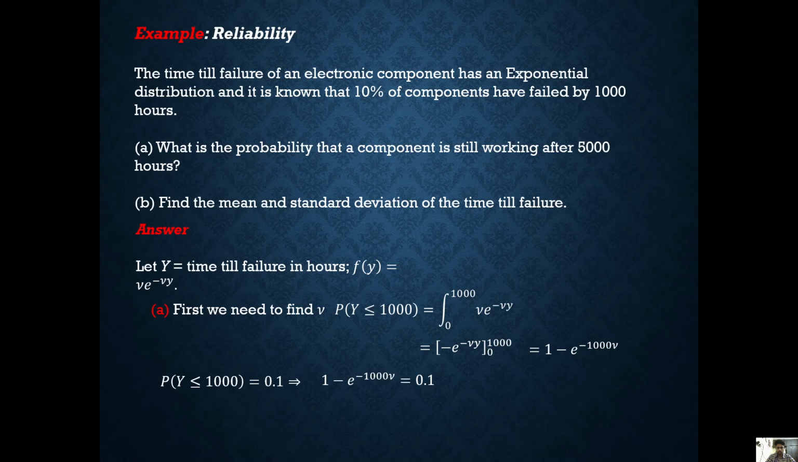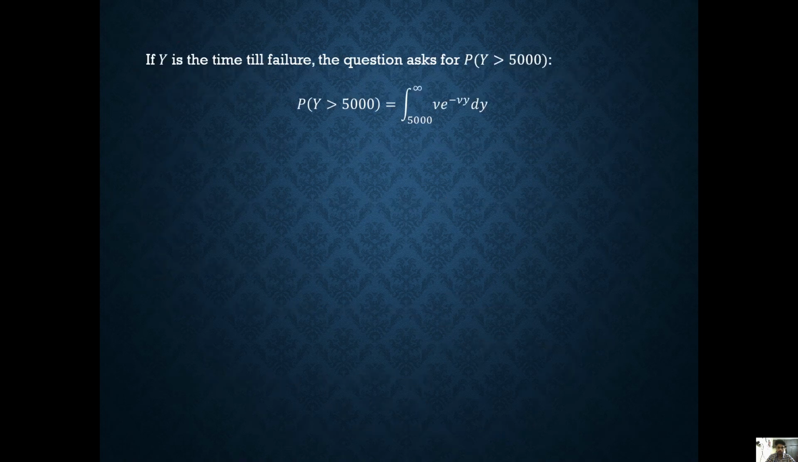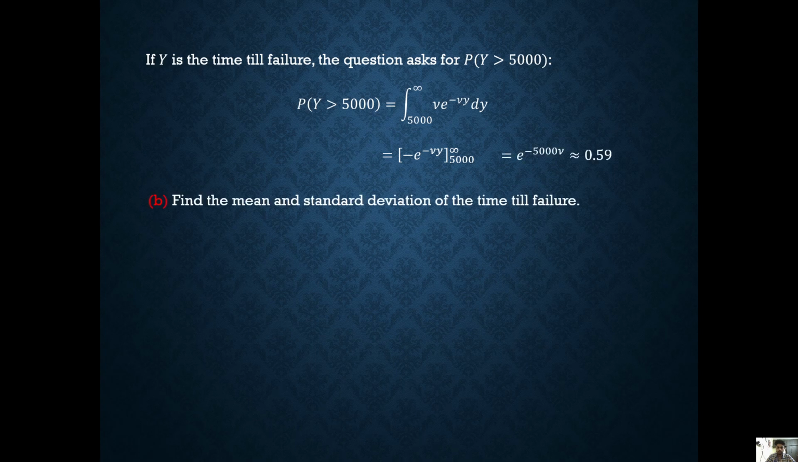1 minus e^(-1000v) is equal to 0.1. e^(-1000v) is equal to 0.9. Minus 1000v is equal to ln 0.9, which is equal to minus 0.10536. v is approximately 1.05 times 10 to the power minus 4. If y is the time till failure, the question asks for P(y greater than 5000). P(y greater than 5000) is equal to the integral from 5000 to infinity of v e^(-vy) dy, which is minus e^(-vy), that is equal to e^(-5000v), approximately 0.59.